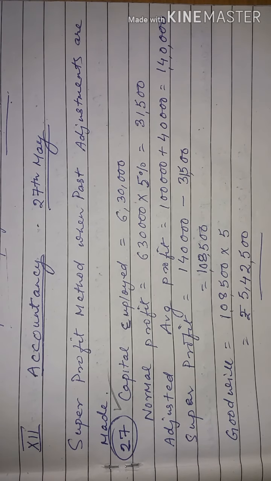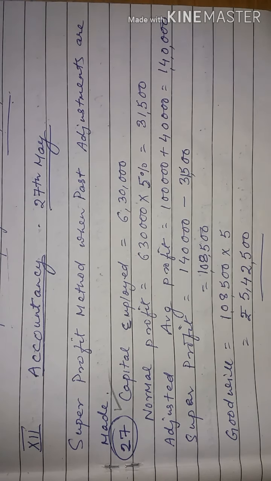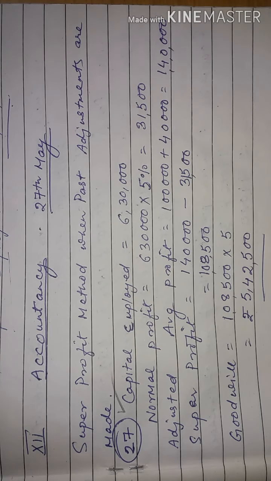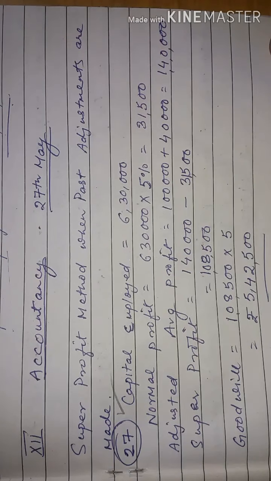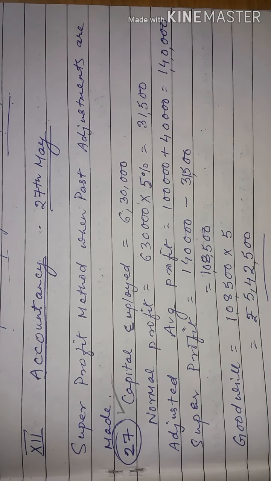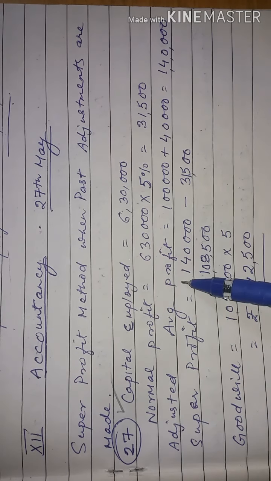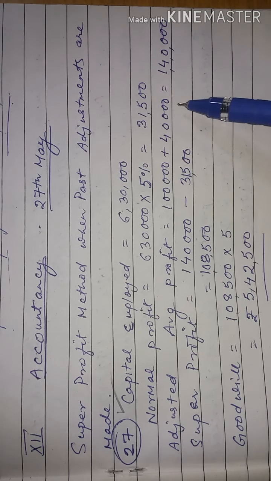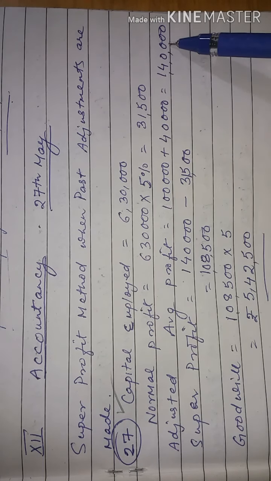Remember, when there is overvaluation of stock, what we do? We normally deduct the amount of overvaluation of stock. Now in this question there is undervaluation, we will add the amount. So adjusted average profit now will be 1 lakh plus 40,000, that is equal to 1 lakh 40,000.